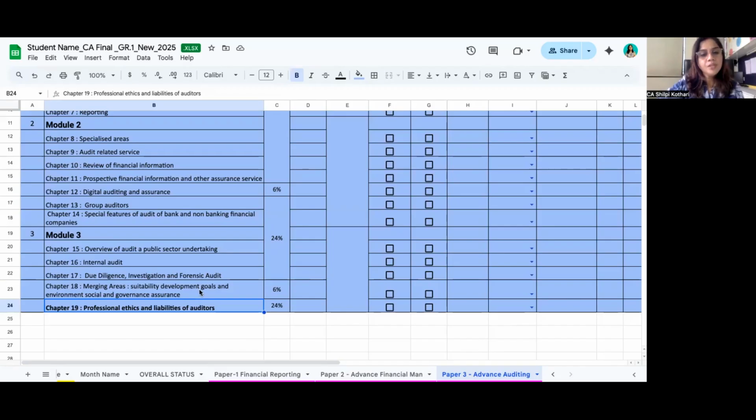Chapter 18 is all about sustainability. I would suggest you can go for it if you can do the ratification of the language. It's all up to you. Some students can do this 6% and this 6%, but if you have time, go for both chapters. Don't skip, because surprises are always there in the CA exams.